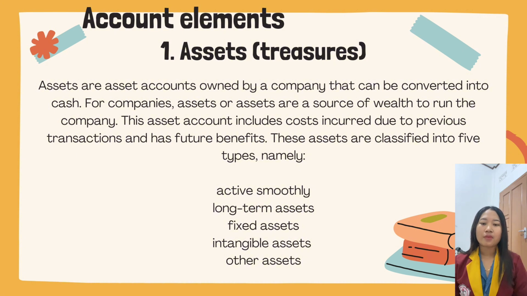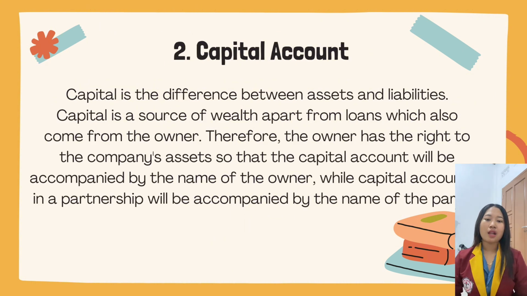This asset account includes costs incurred due to previous transactions and has future benefit. These assets are classified into 5 types, namely 1. Current assets. 2. Long-term assets. 3. Fixed assets. 4. Intangible assets. 5. Other assets.